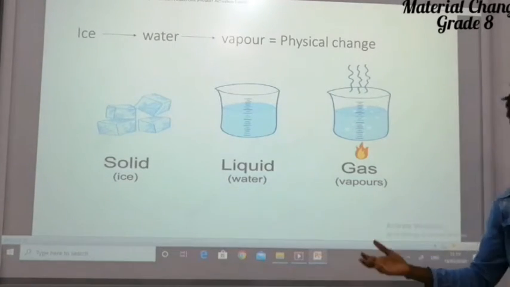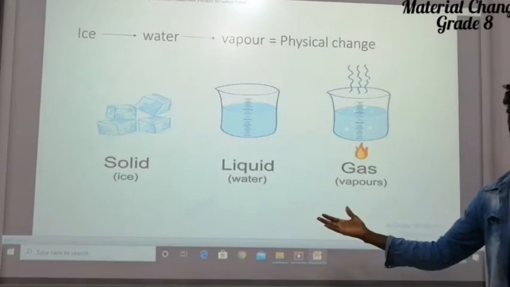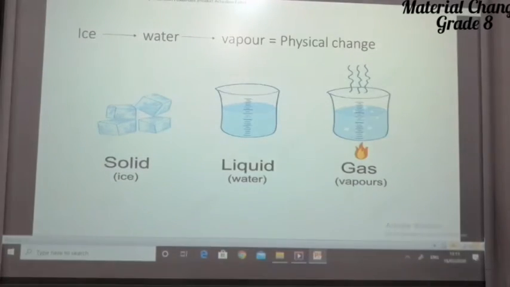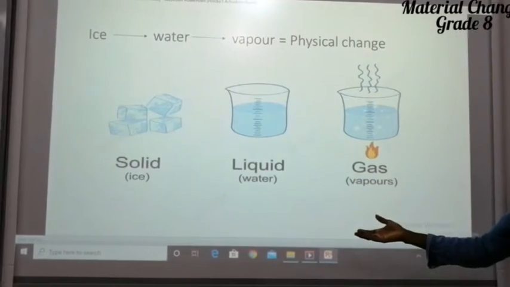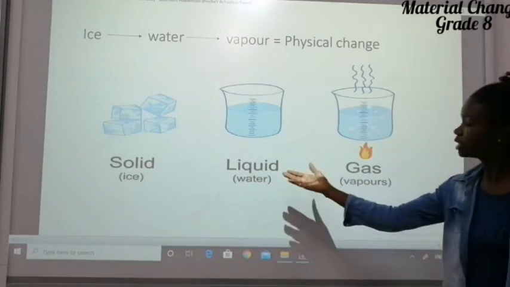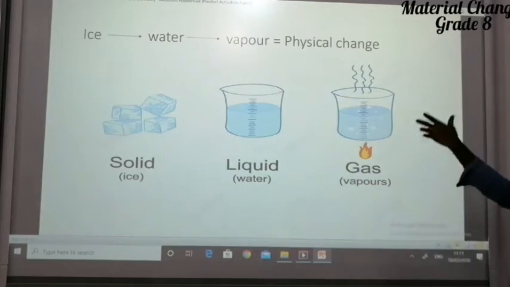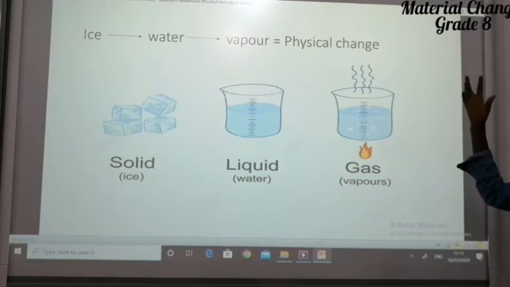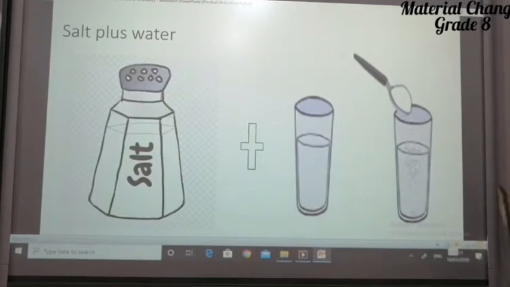We are still talking about the same water. It is a physical change. No new substance is formed. The solid ice will only melt into liquid, which is still water, while liquid, when we boil, evaporates. The gas is still the same water that we are talking about. So we say in physical change, no new substance is formed.